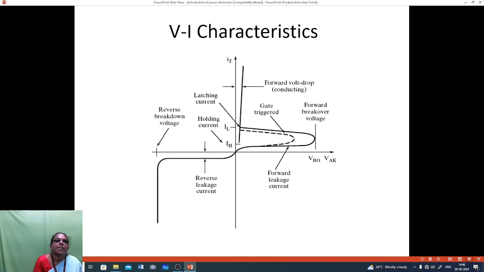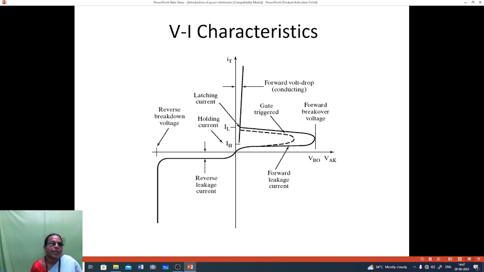Conducting means the current will increase sharply, but the voltage will be very small. With a small voltage, the current will be increasing. So that is the conduction state. For reverse conduction, the cathode is given a positive voltage and the anode is given a negative voltage.